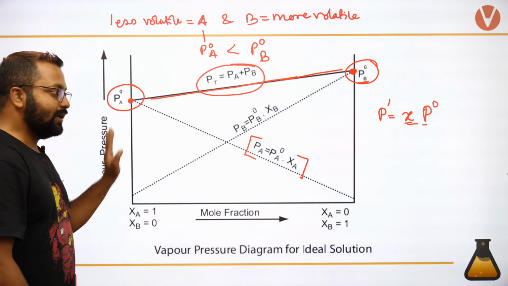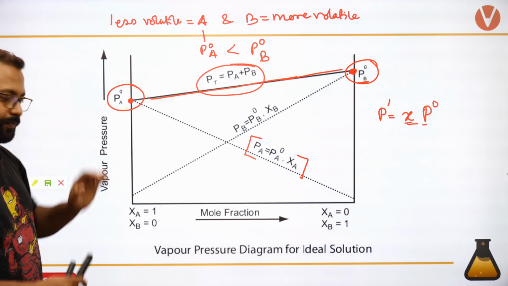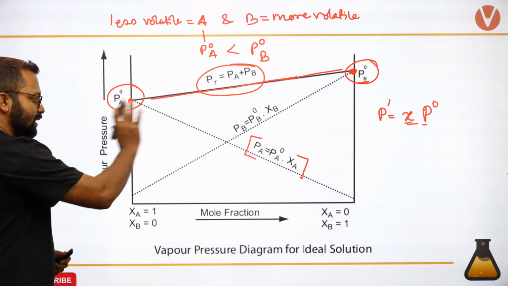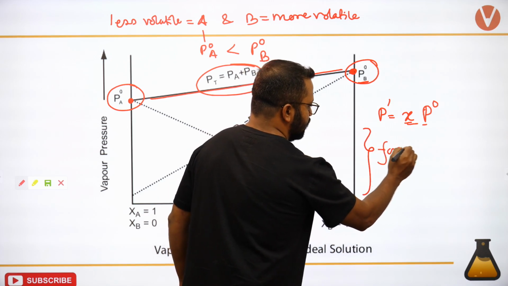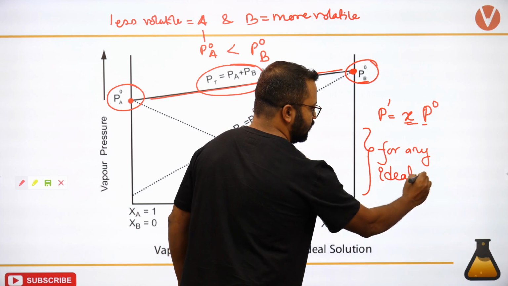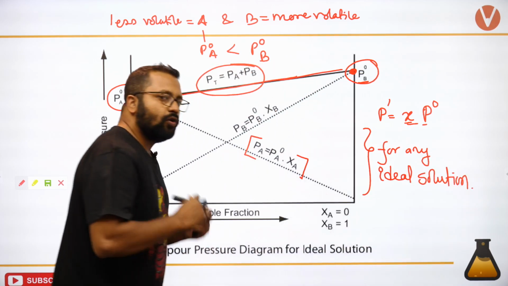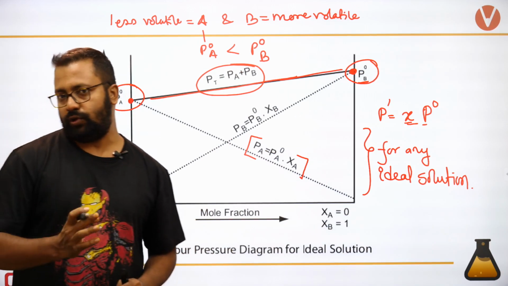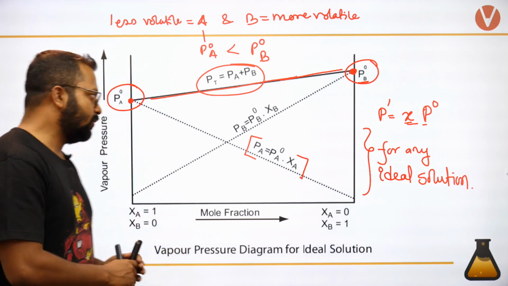I hope there is no confusion on this one. So this is the plot that would be followed for any ideal solution. किसी भी ideal solution के लिए ये follow होगा.